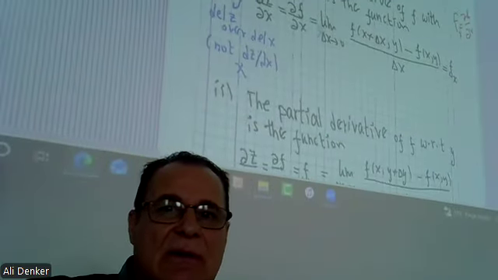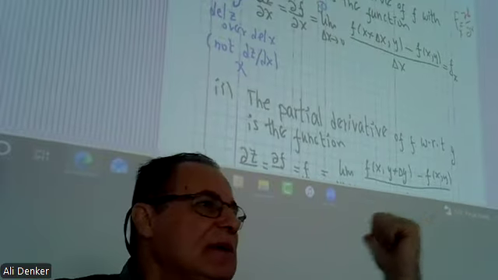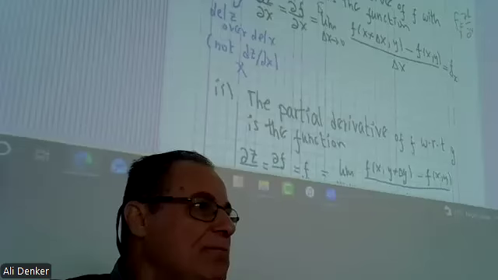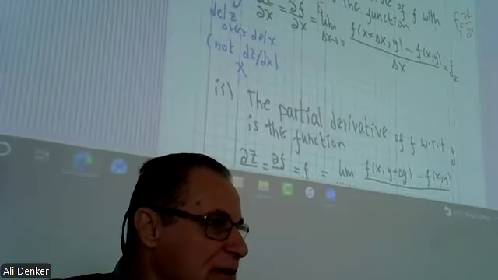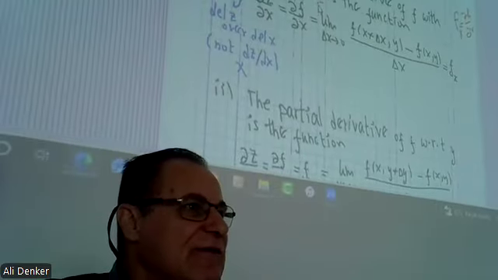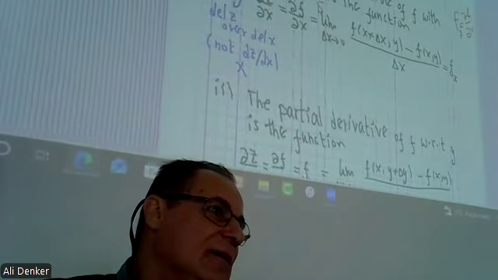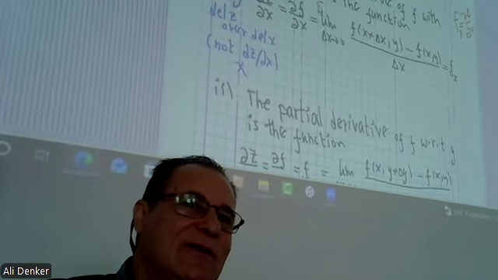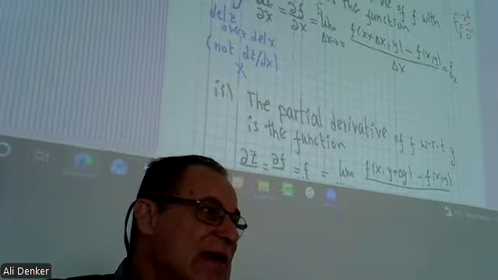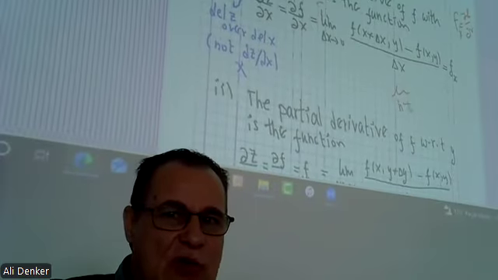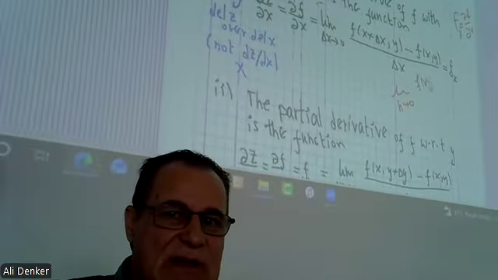Remember again calculus 101, we saw the rules of differentiation, and we learned how to differentiate a function using the limit. Remember? Limit as h goes to 0 of f of x plus h minus f of x, divided by h.